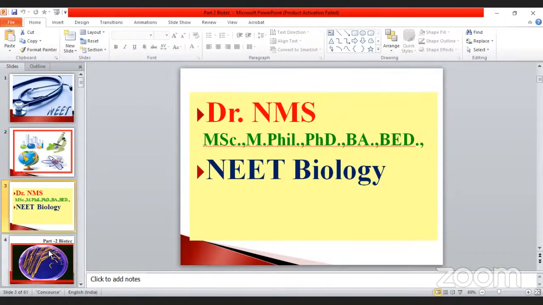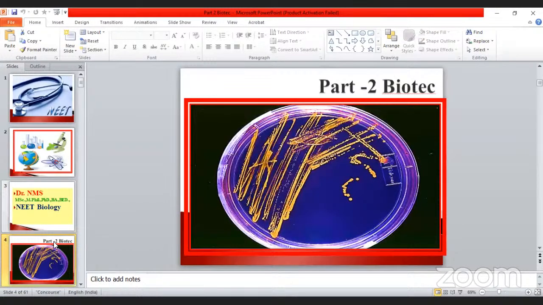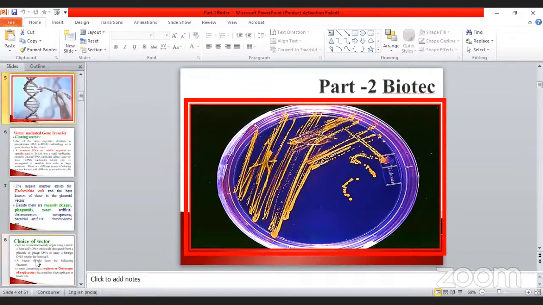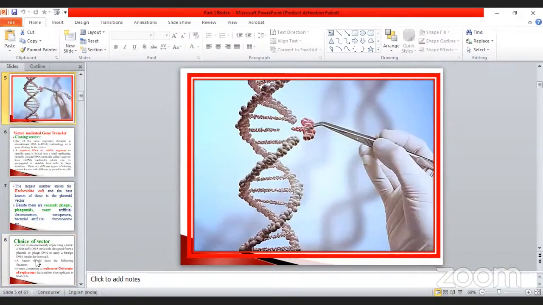So, in past years, we already did 70 to 80 classes, and the test portion also we did, isn't it? In these sessions, we are going to discuss the remaining part of biotechnology. Already we know what biotechnology is, what the components are, and what steps are involved. All those things we already discussed.